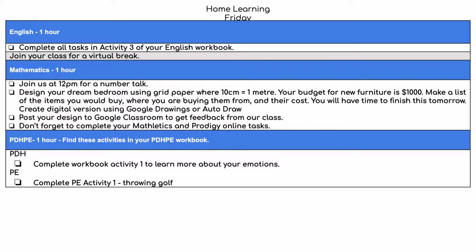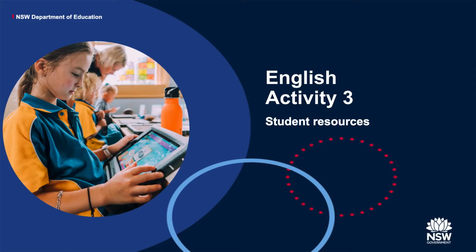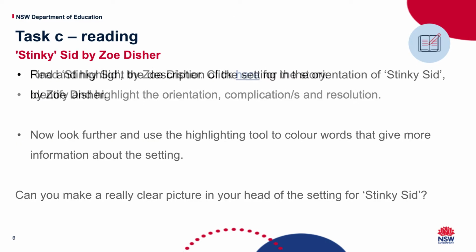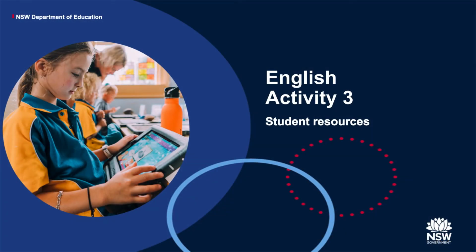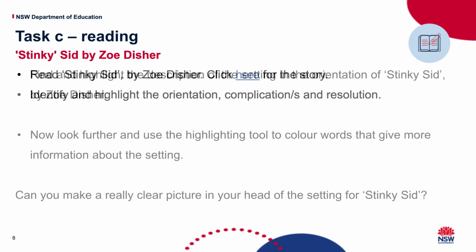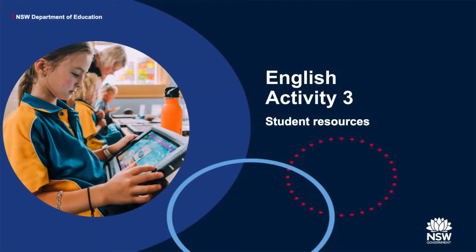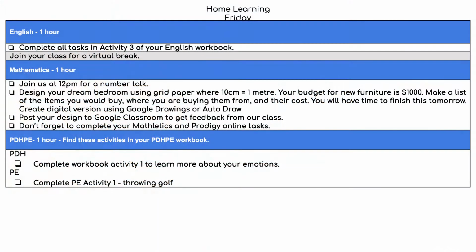If it takes you a little longer, that's okay. So all of the tasks in activity 3 of your English workbook. When you open your English workbook, you'll see all of these tasks. They're the ones that you need to complete, the ones that say activity 3. See where it says activity 3? All of those tasks before it gets to the page where it says activity 4 is what we need you to complete. And the last 2 days, Wednesday and Thursday, you should have completed activity 1 and then activity 2. So today is activity 3.